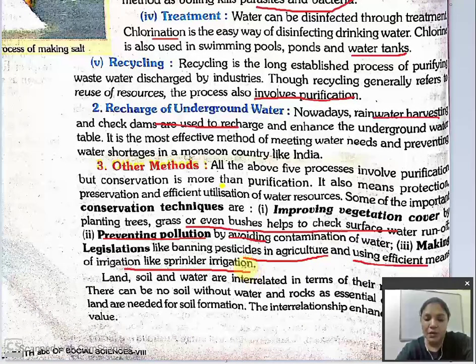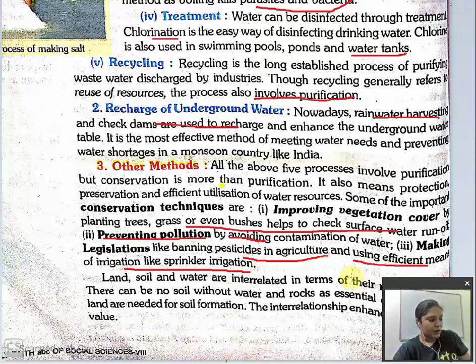Now, we should also avoid pesticides used in agriculture also. Land, soil and water are interrelated in terms of their resource value. Now, land, soil or water, they are interrelated in terms of resources.